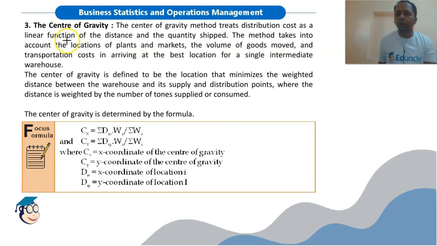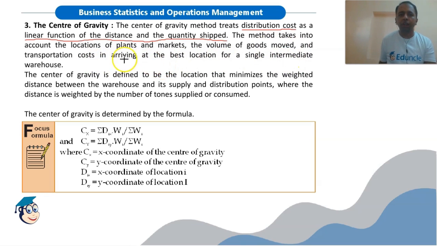Another is the center of gravity method. This method treats distribution cost as a linear function of the distance and quantity shipped. So what are we considering in this method? Distribution cost. So this method is based on costing and it works on the objective of minimization of cost. The method takes into account the location of plants, markets, volume of goods moved and transportation costs in arriving at the best location for a single intermediate warehouse.